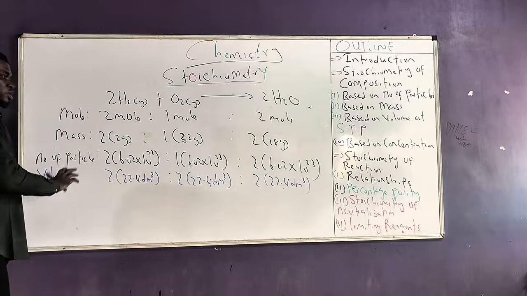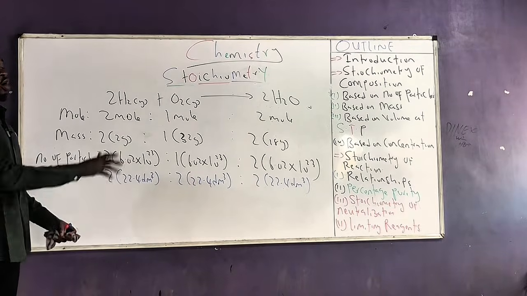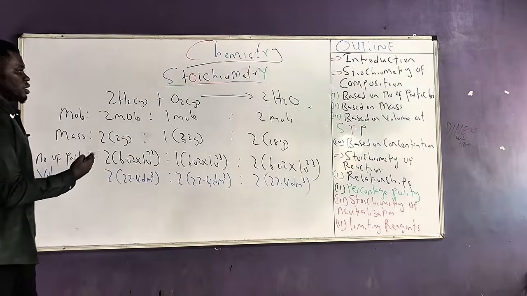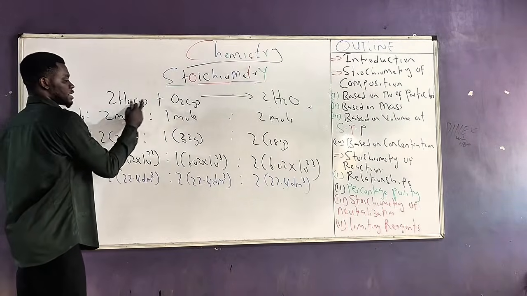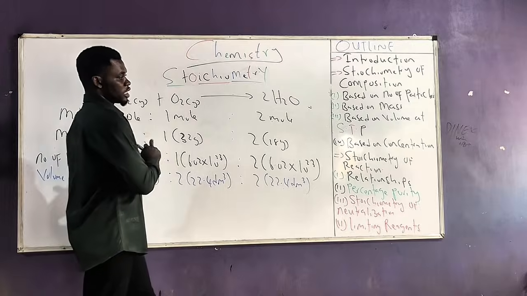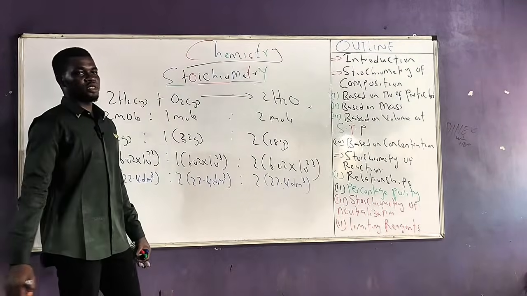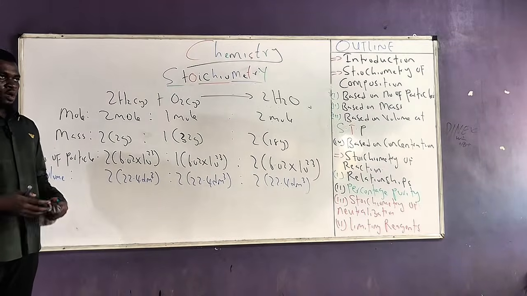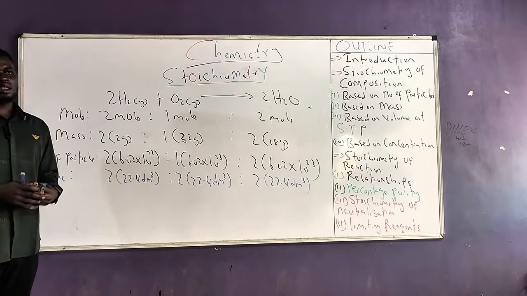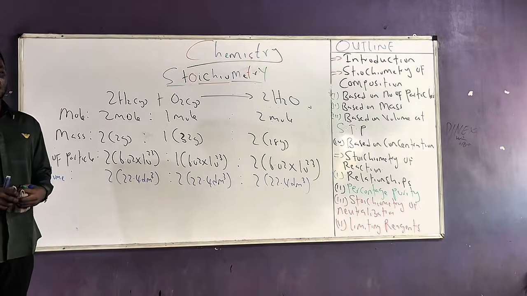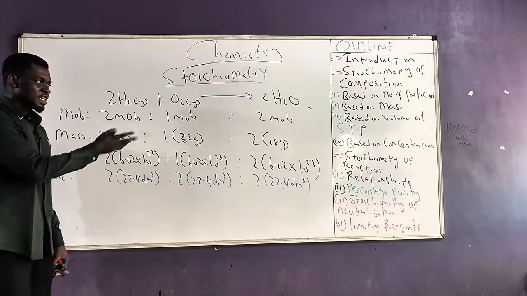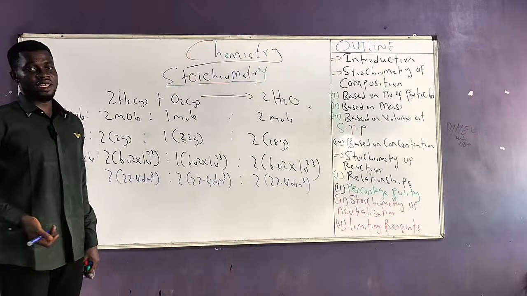Now, all of these things are important. Why? Because in stoichiometry, or based on what we have done so far, you have now seen that there's always a relationship between the reactants, and also there's always a relationship between the products. So in stoichiometry questions, they'll give us two things. One of them is the known, which is the known amount. Then they will ask us to look for something. So what they're asking us to look for becomes the unknown. The known or the unknown can either be the product or the reactant as well.